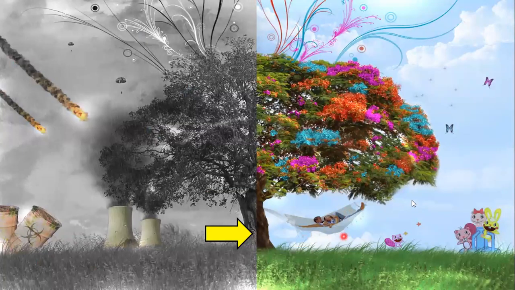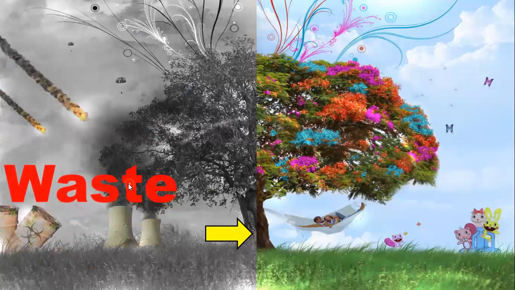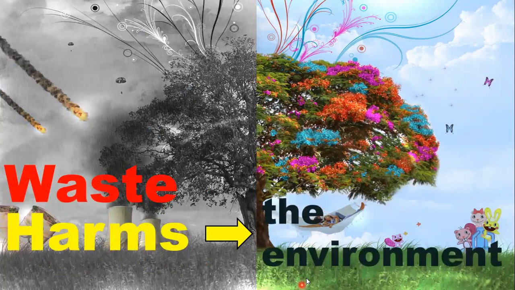Now look at the beautiful environment on the right and try to compare it to how it looks on the left. A huge difference, and it is all in our hands. So, waste harms the environment. It makes it look like this. Okay? Waste harms the environment.